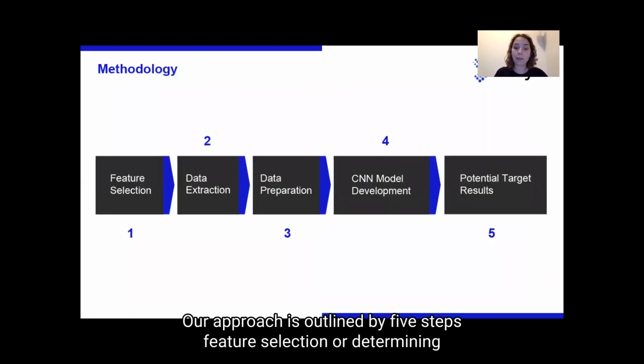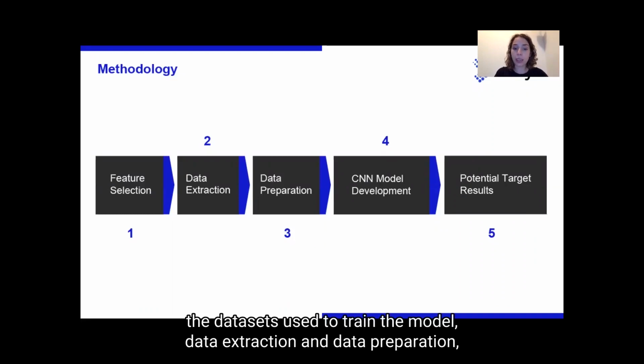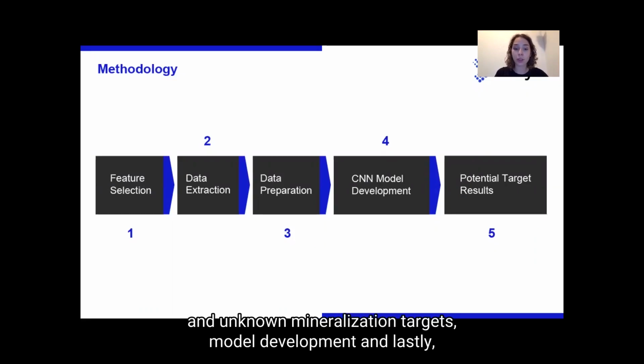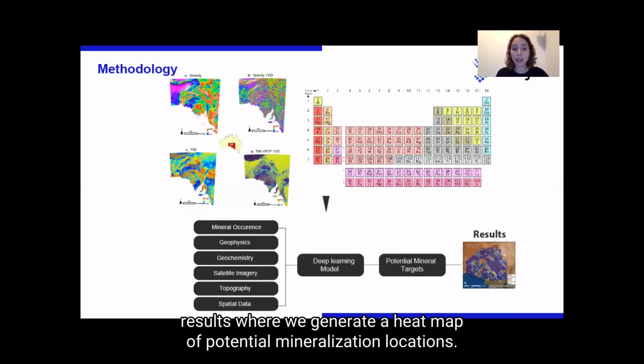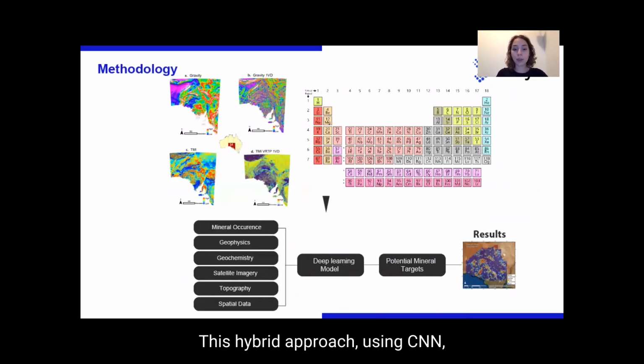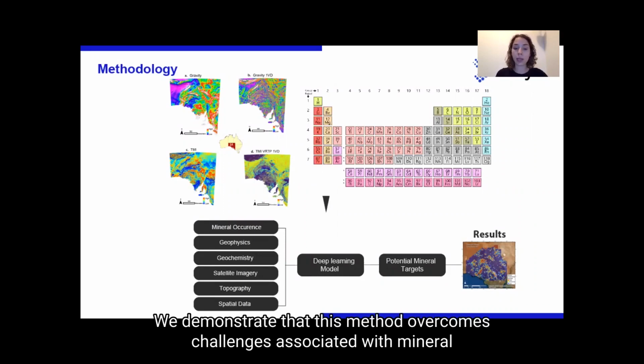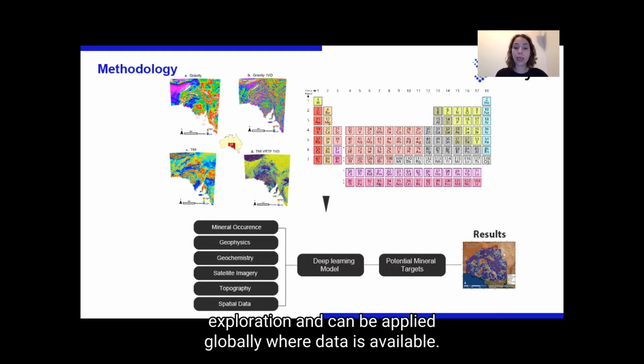Our approach is outlined by 5 steps: feature selection, or determining the datasets used to train the model; data extraction and data preparation, where we select all the geophysical and geochemical features surrounding known and unknown mineralization targets; model development; and lastly, results, where we generate a heat map of potential mineralization locations. This hybrid approach using CNN leads to promising results that hone in on locations for further exploration. We demonstrate that this method overcomes challenges associated with mineral exploration and can be applied globally where data is available.